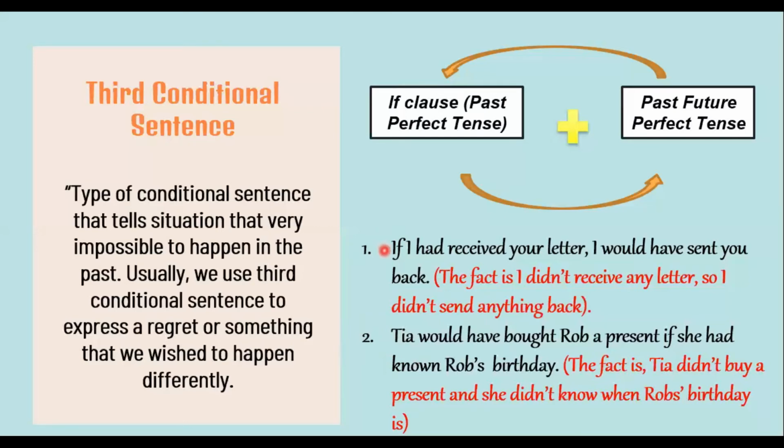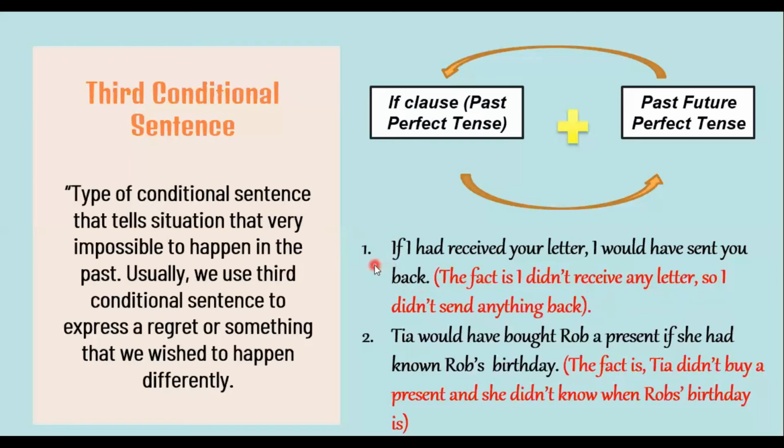The first one is, if I had received your letter, I would have sent you back. So this is a kind of third conditional sentence which shows a situation that is unreal and impossible to happen in the past. Because the fact is, I didn't receive any letter, so I didn't send anything back.